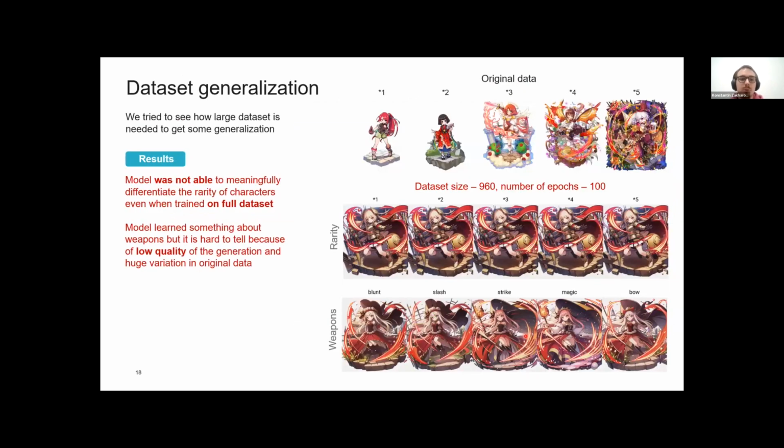But at the same time, even when we trained our model on the whole dataset, it did not learn how to distinguish between rarities. So on the left at the top, you can see how rarities are distributed in the real dataset, and the model didn't learn it at all. But with weapons, it's a lot harder because it learned something. For example, magic is different from slash or bow, and bow is different from blunt. But pictures lack smaller details, so it's hard to tell if it learned correctly or at all.